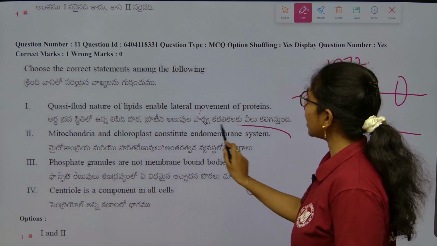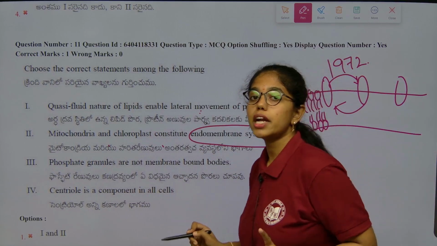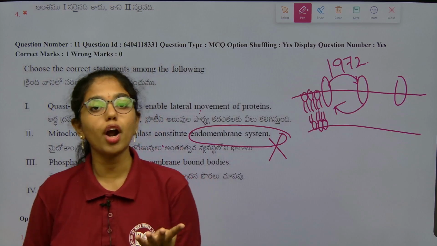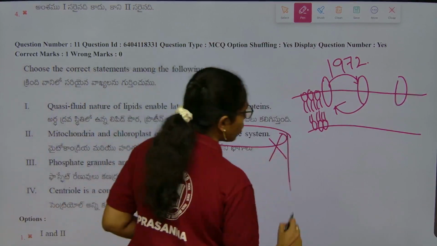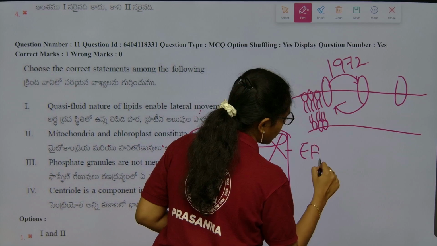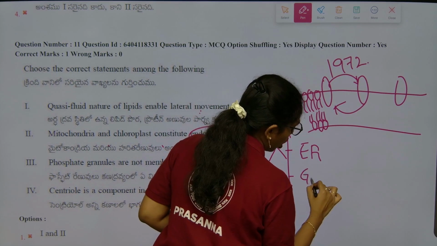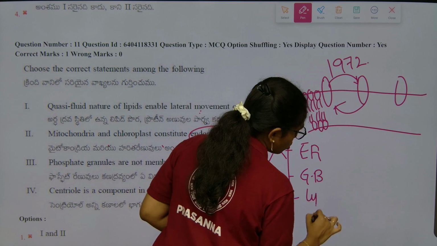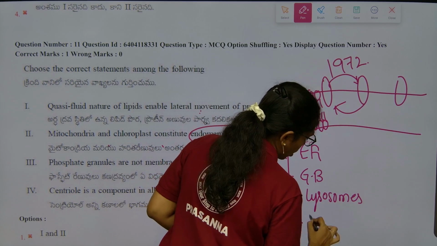Mitochondria and chloroplast constitute the endomembrane system, completely wrong, because the endomembrane system consists of 4 organelles which are single membrane bound. Recall what those 4 organelles are: endoplasmic reticulum, Golgi bodies, lysosomes and vacuoles.